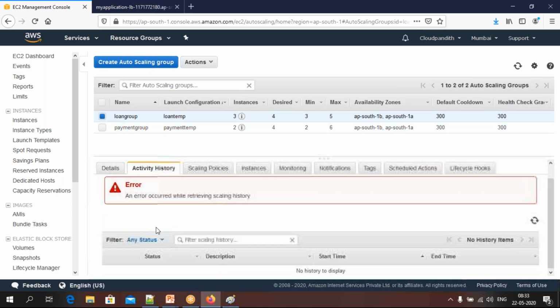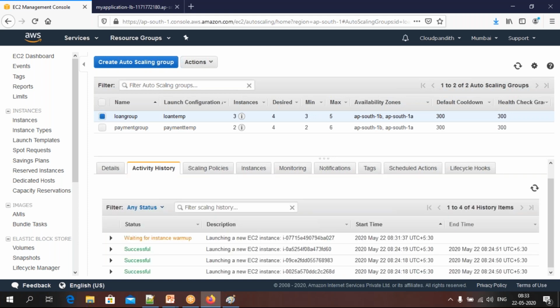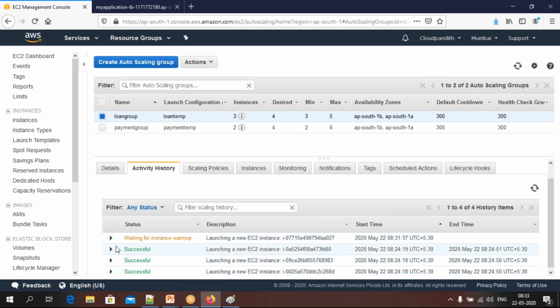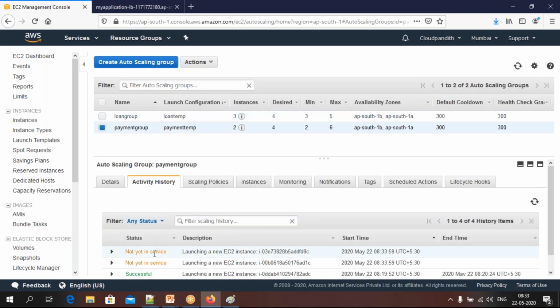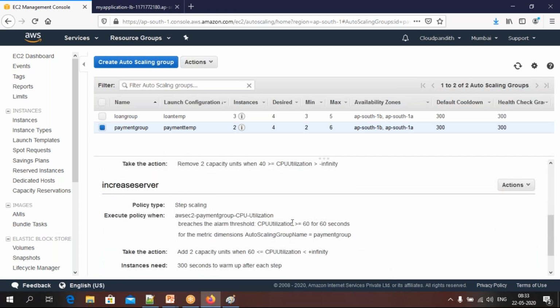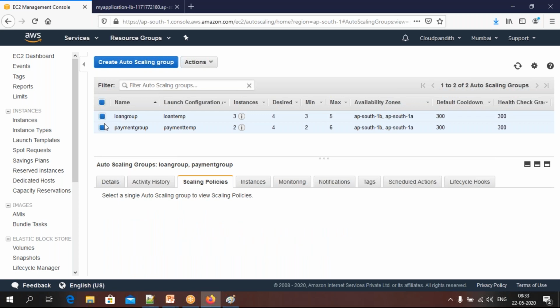Just refresh it, that is not a problem. This is a simple normal error only. So it is waiting for instance warm up. This is in the loan group, but in the payment group also it should come. See, not yet in service, but 2 instances launched. Why 2 instances launched? Because whenever this condition is met, it has to launch 2 servers. That's why it is launching 2 servers. Remember, friends.